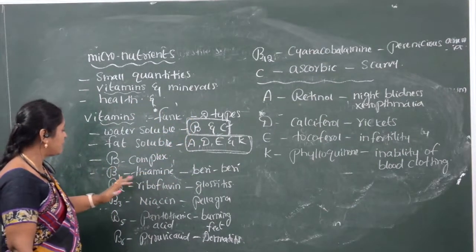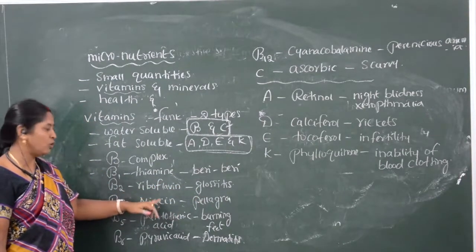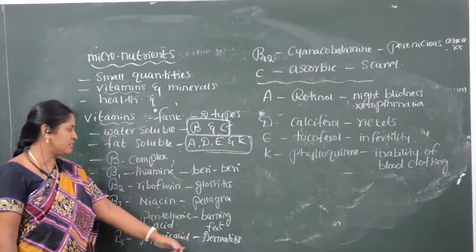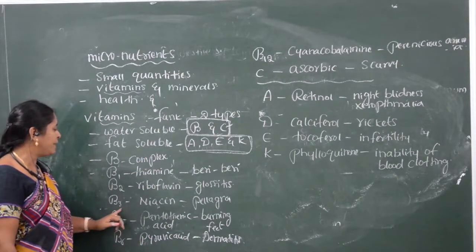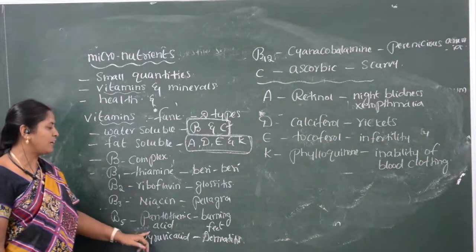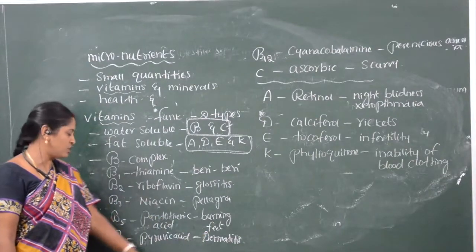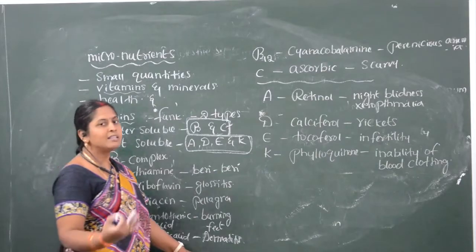So B complex vitamin: B1 thiamine and beriberi, B2 riboflavin and glossitis. These are the diseases which occur, and this is the name of the vitamin. B3 is niacin, which causes pellagra. B5 is pantothenic acid, which causes burning feet. Whereas B6 is pyruvic acid, which causes dermatitis or skin lesions.